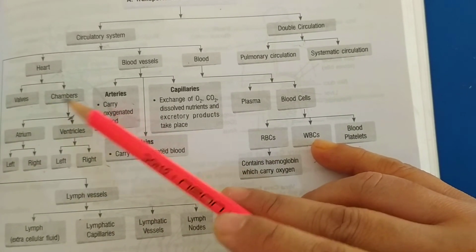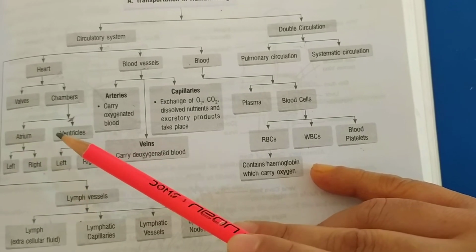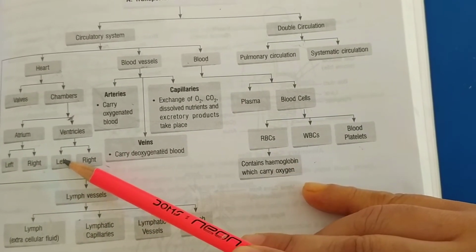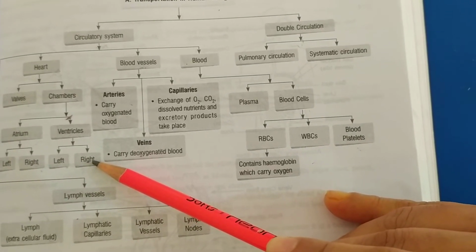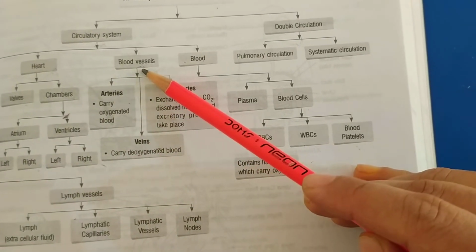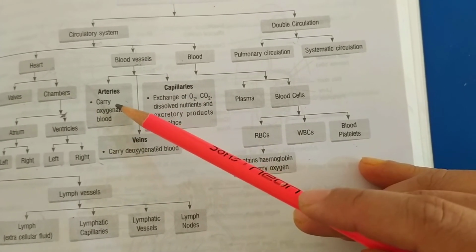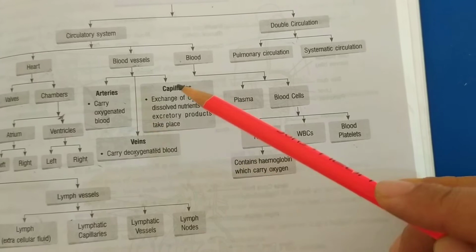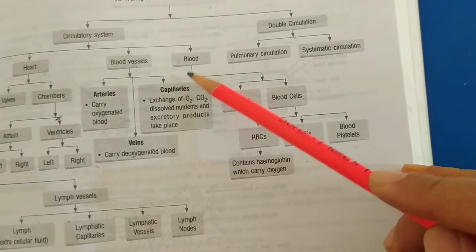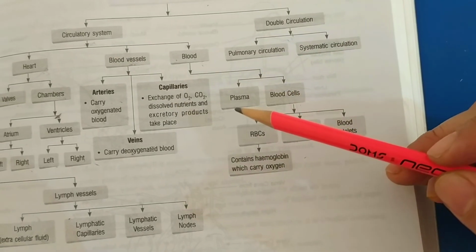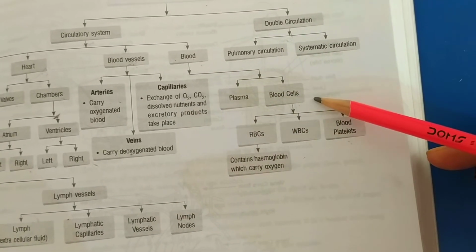It means 4 chambers: atriums and ventricles, which are further divided into the left atrium, right atrium, left ventricle and the right ventricle. Blood vessels are divided into the 3 main blood vessels: arteries, veins and capillaries. And the composition of blood you have learnt in the 9th class. That is, it is composed of plasma and blood cells.